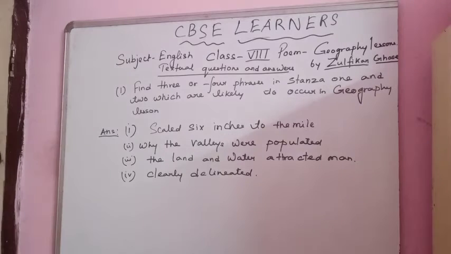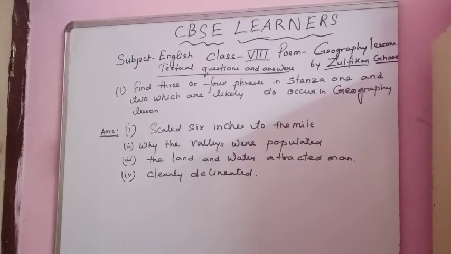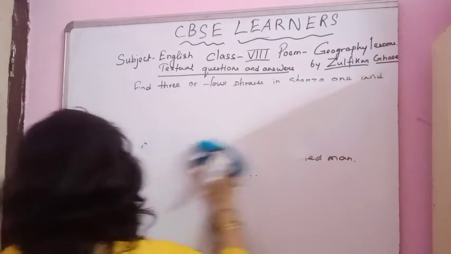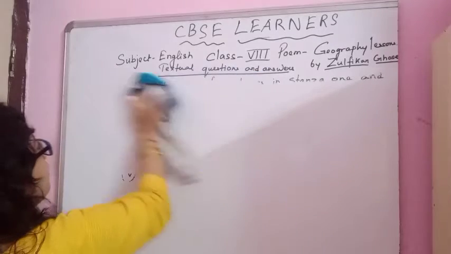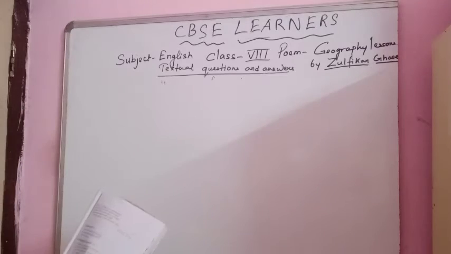Now let me write down the second question. Seen from the window of an aeroplane, the city appears as haphazard as on ground, as neat as map, as developed as necessary. Okay, so let me write down first the question. This is a multiple choice, I think so. So the answer will actually be as neat as map.